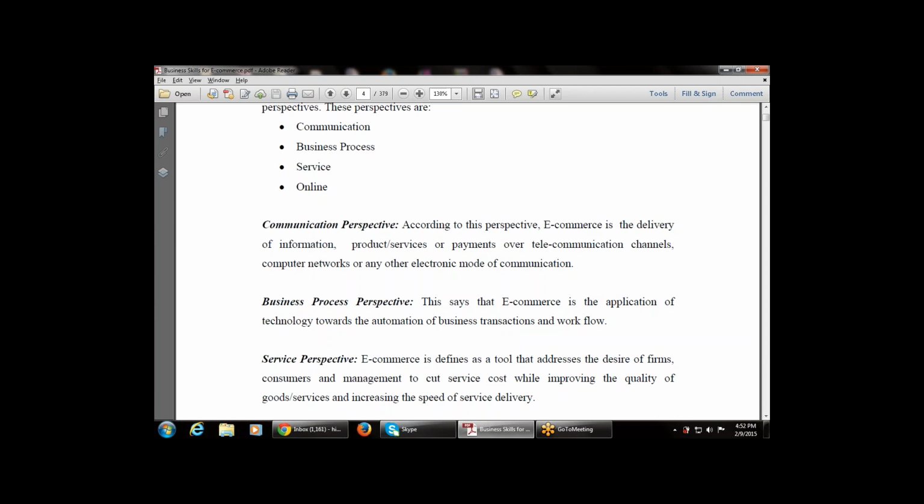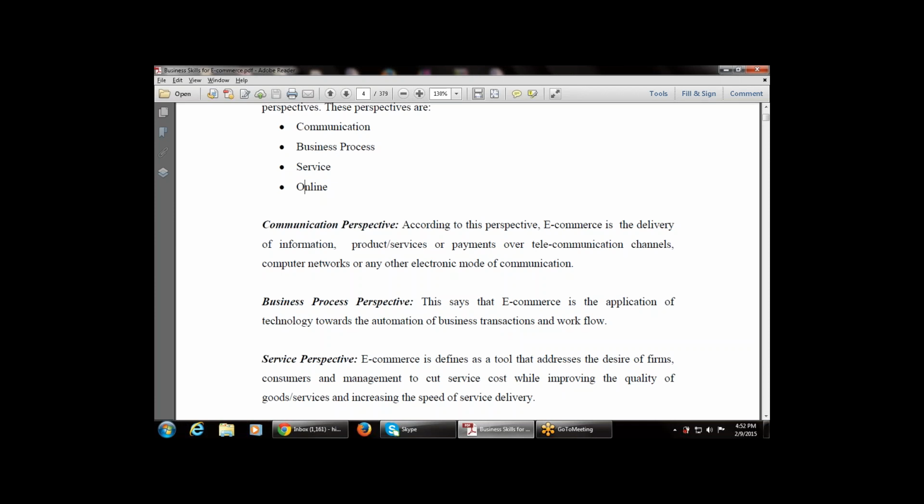That is how different transactions follow e-commerce, and how they are affected by it, or how the volume is increased by the workflow. So e-commerce is an application of the business process perspective also, because everything is done in the business. So it is mandatory to have e-commerce with the business process.